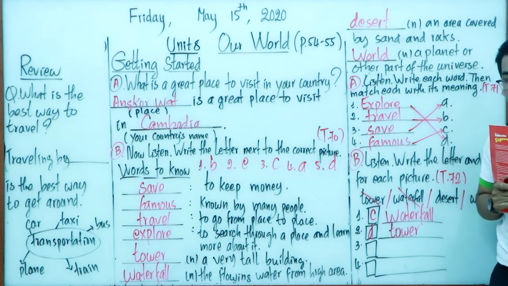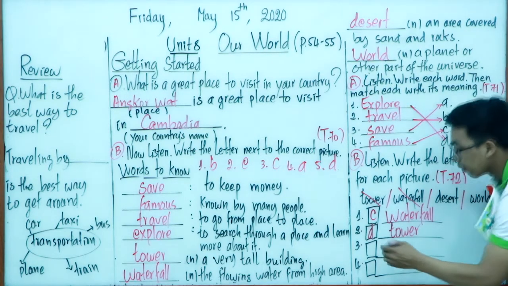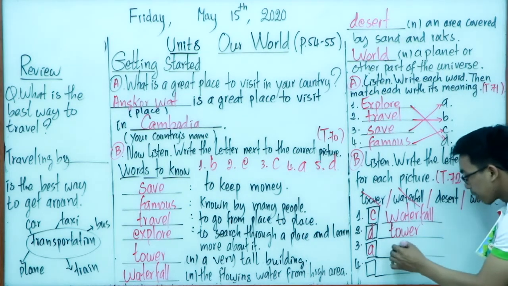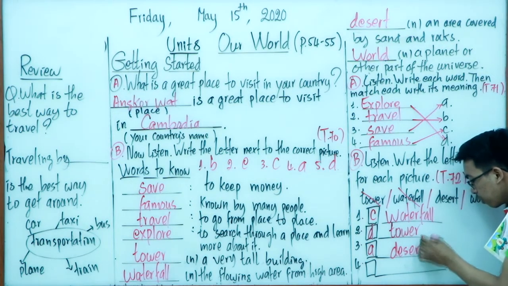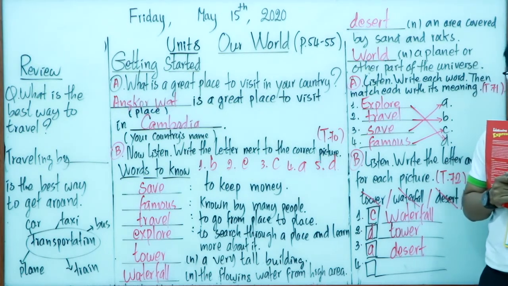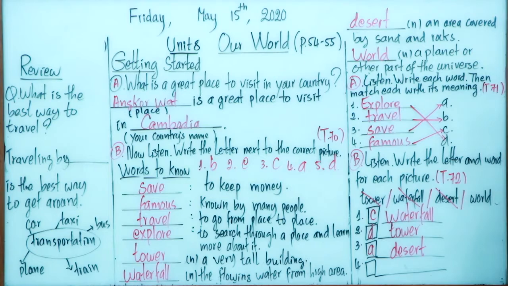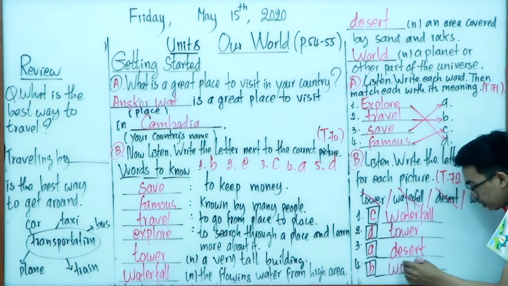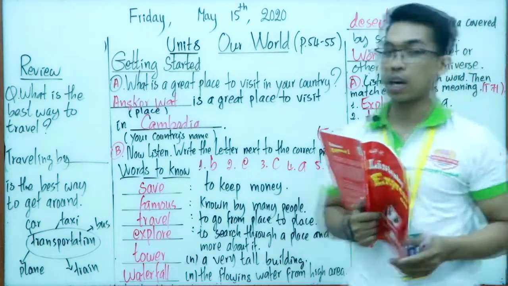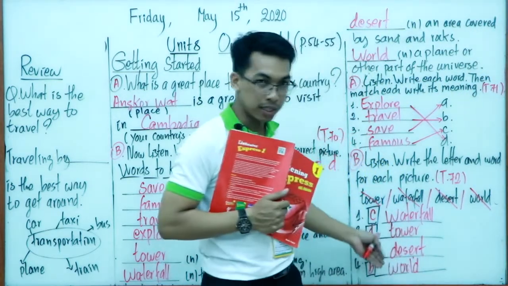So the correct letter is letter A. Very good. And the word is desert. Very good. Desert. Very good. So now let's move on to the last one. Number 4. So the correct letter is letter B. Very good. And the last word is the word world, right? World. Okay, so very good. I hope your answers are correct like me, right? Here are the correct answers.